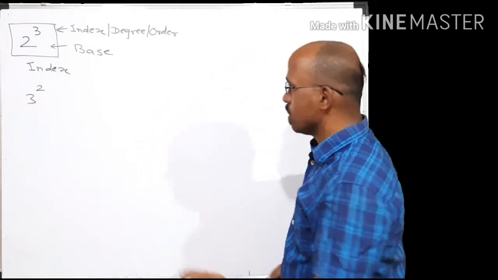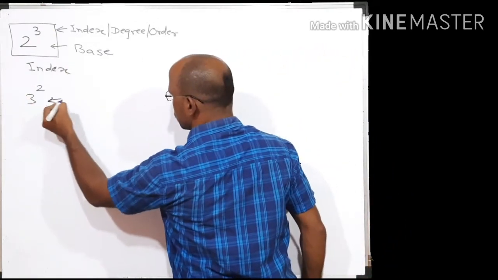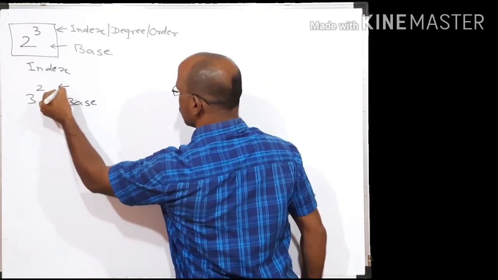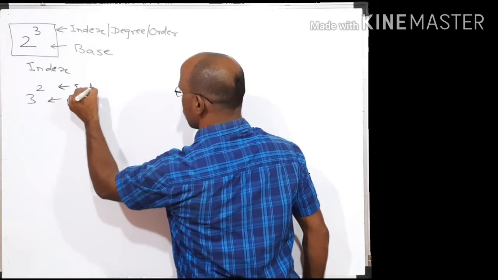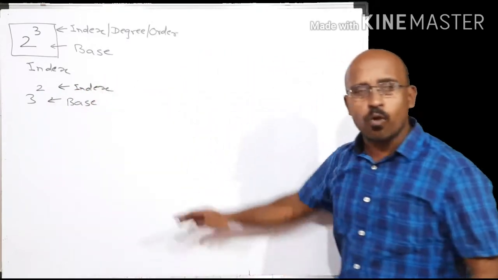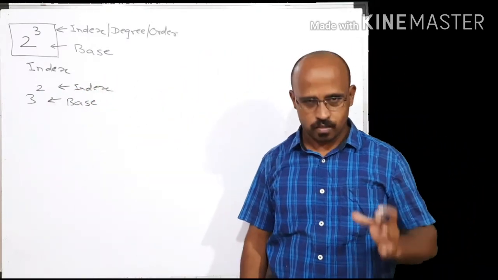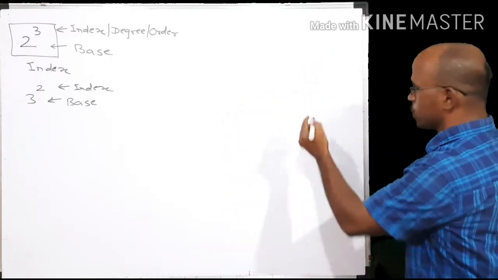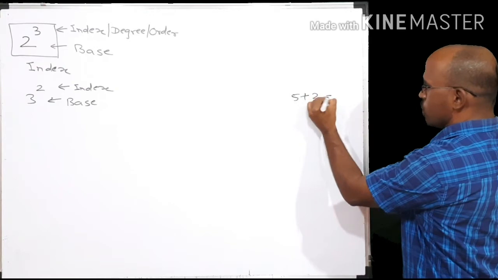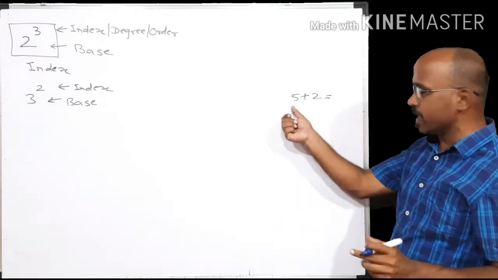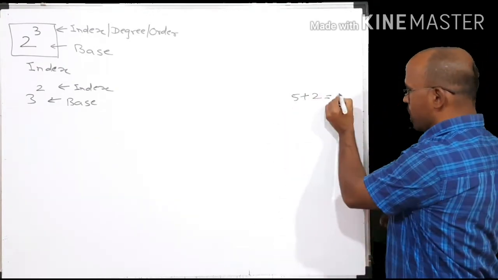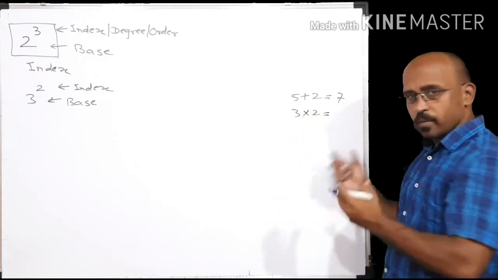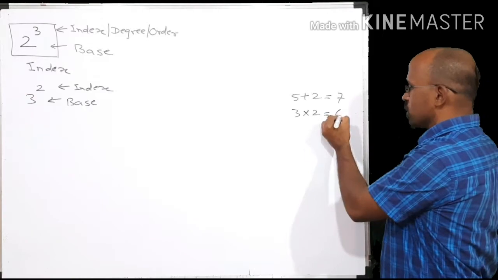In this case, the base is 3 and the index is 2. Clear? But what is the meaning of it? In mathematics, if something is written, it should have a meaning. For example, suppose 5 plus 2 is written. We easily come to know the meaning is add 5 and 2, that is 7. If 3 into 2 is written, we know the meaning is 3 multiplied by 2, we have to do 6.